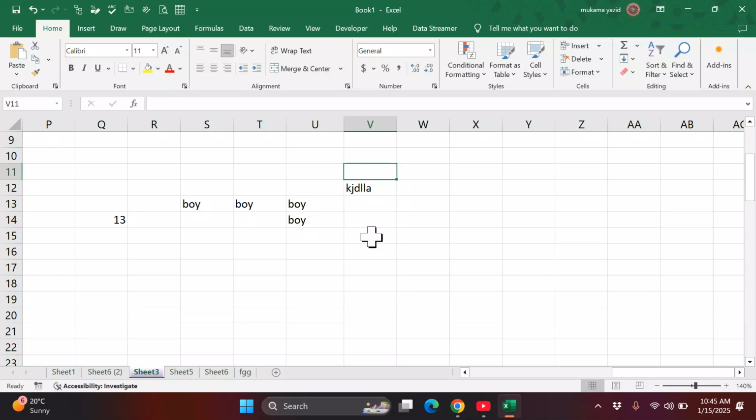The same applies if you write something and you want to go up. You can press shift then enter, and it will take you up. Then tab can take you to the right side.